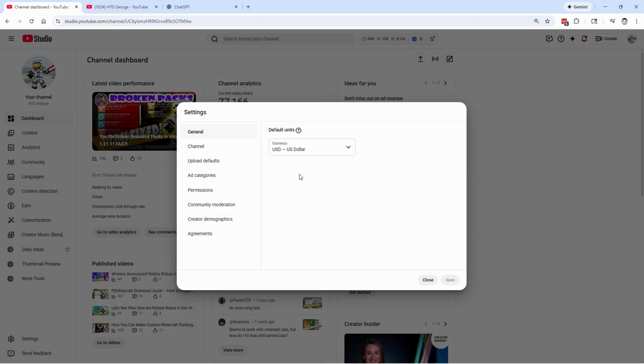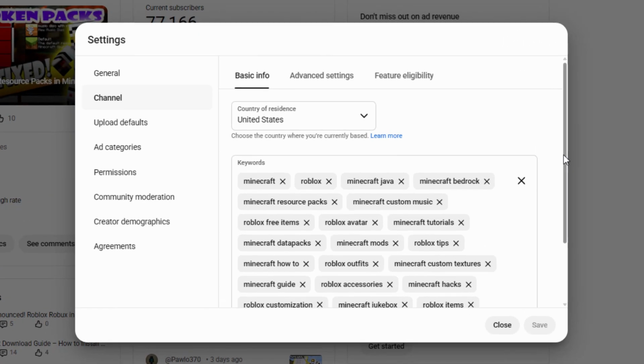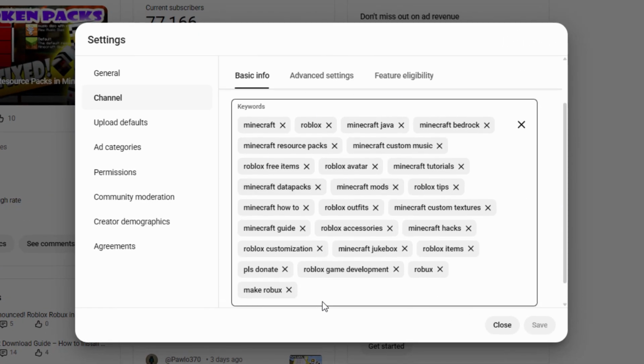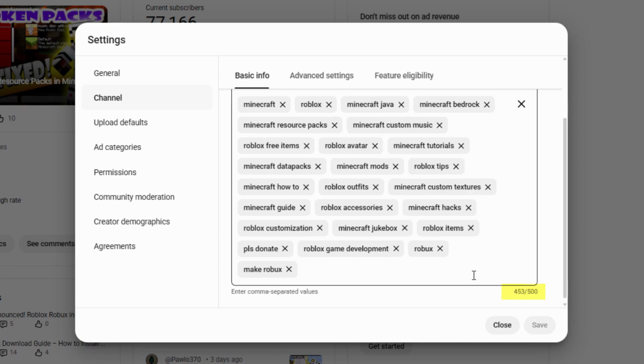Now you find the keywords inside of your Creator Studio, click on the Settings tab. This brings up our settings right here. Go into Channel, and the keywords are right down here. And here's my current keyword set. This is mostly Roblox and Minecraft. We have 500 characters available.